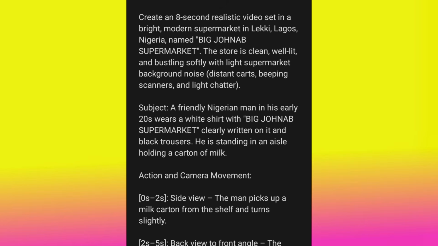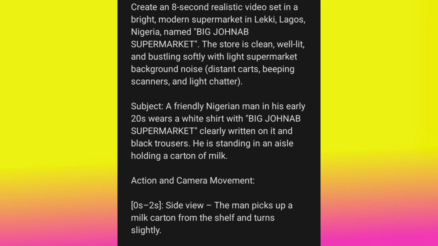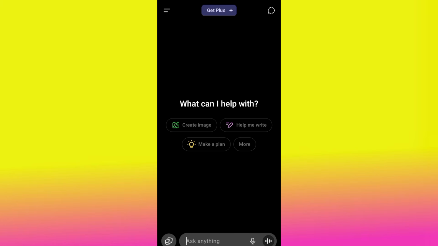All right, so now let's move over to another topic, which is designing using AI. Yes, how do you structure your prompt to get a better design? This is how to do it. This one is very, very easy. Now, this one is based on reference. For example, if you see a particular design that you want to create and you love it and you don't know how to create it, all you need to do is to go ahead and upload the design. Now, let me teach you how to do it.